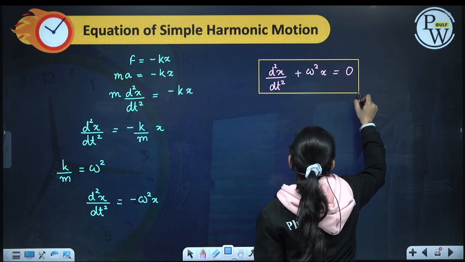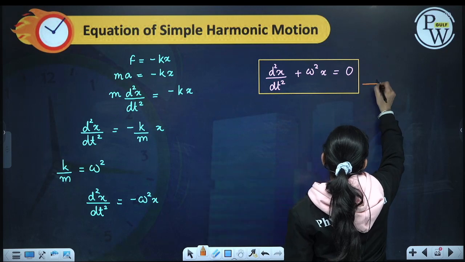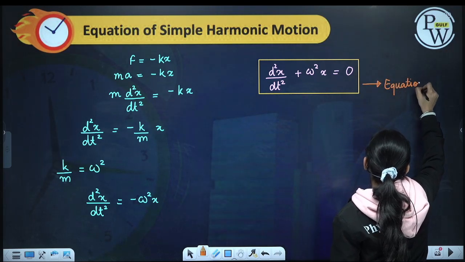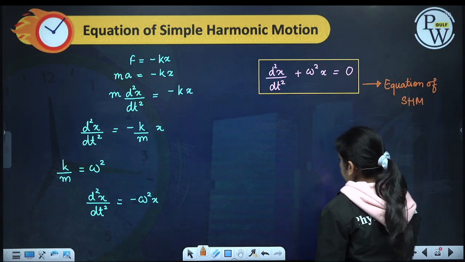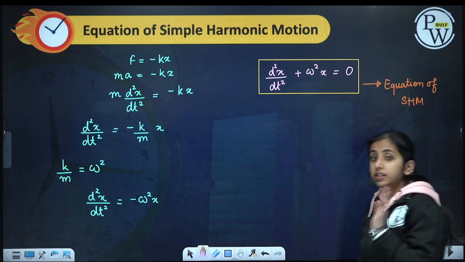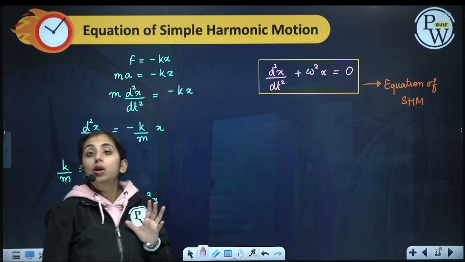This is called the equation of simple harmonic motion: d square x by dt square plus omega square x is equal to 0.